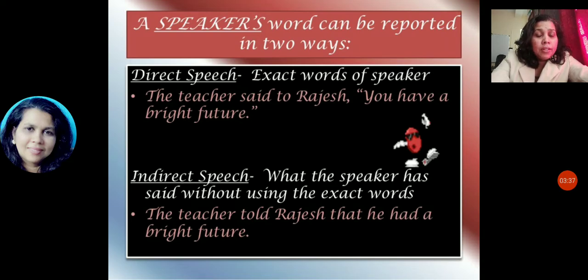After told and the name, we have used the word that, and "have" is changed to "had a bright future." So the present tense is changed to past tense. The teacher told Rajesh that he had a bright future.